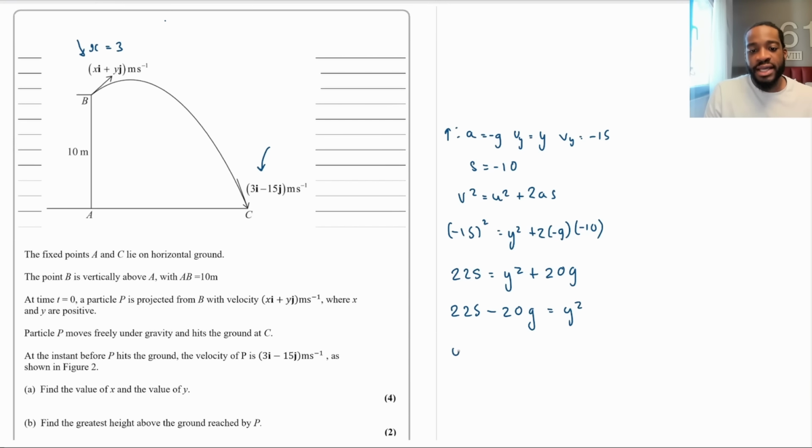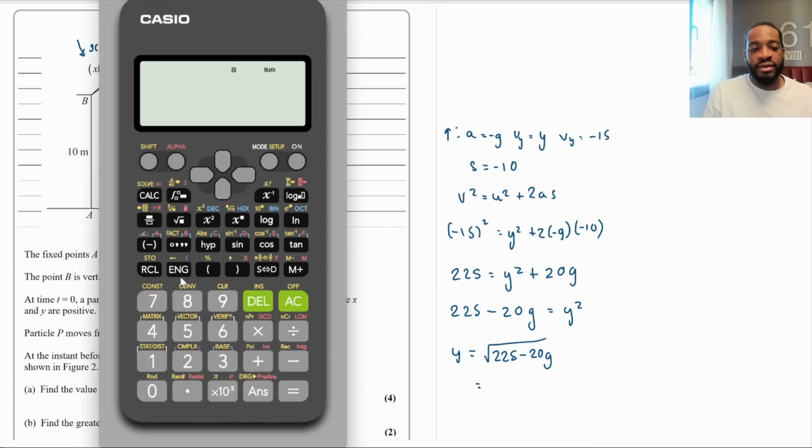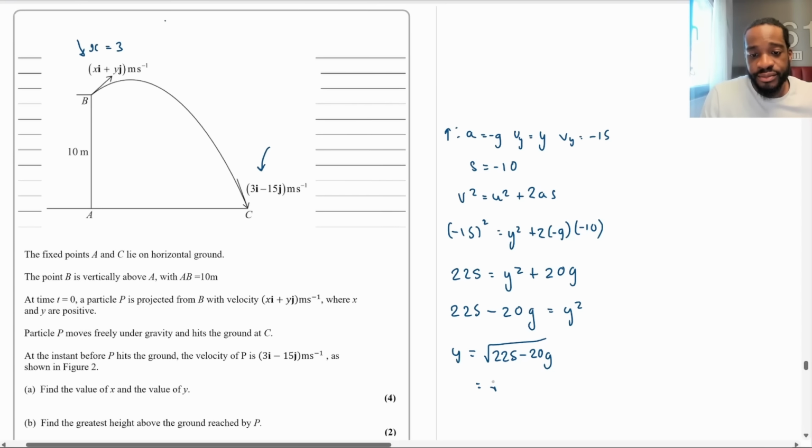So therefore, not y squared, y, because that's what I want now, y is going to equal the square root of 225 minus 20g, okay? So just put that into the calculator. What do you get? Square root of 225 minus 20 times 9.8. This is equal to root 29.